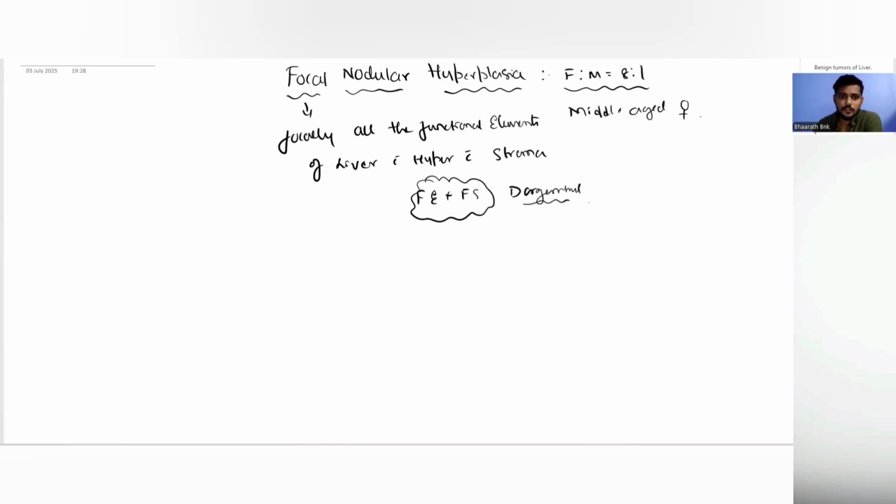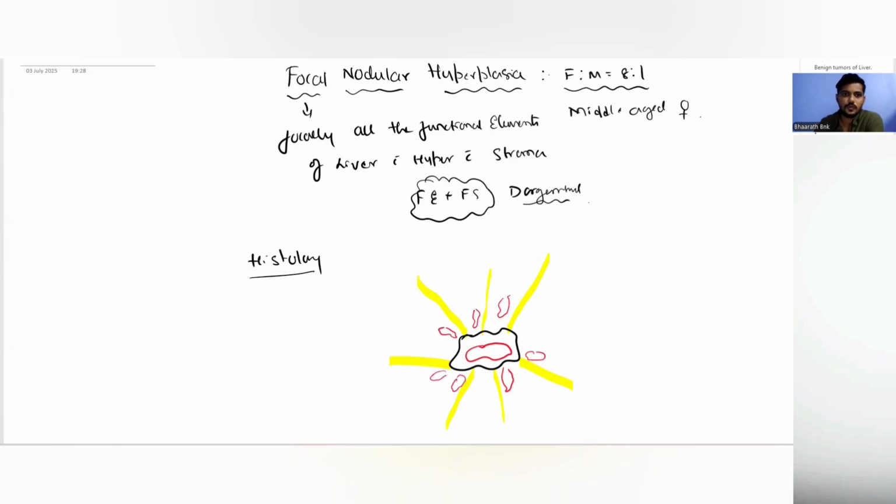So if you look at the histology of this focal nodular hyperplasia, there will be a central scar, and from this central scar, the fibrous septa will be radiated, just like a cartwheel or a spoke wheel. So this is called the cartwheel appearance. From the central scar, there are these fibrous septa that are radiating, and this central scar contains an arteriole. And this arteriole along the septa has smaller branches. So basically, this is a developmental vascular anomaly, right? So hemangioma was a congenital vascular anomaly.